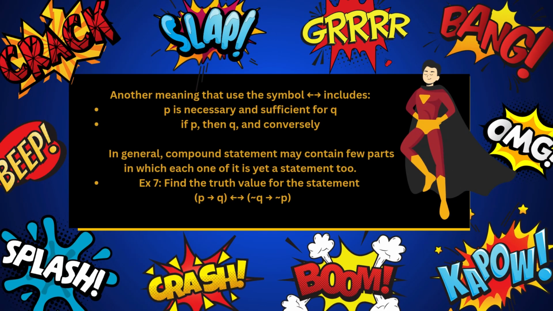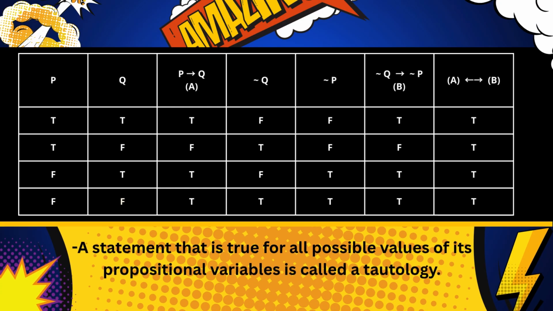Another meaning that uses the symbol only if includes P is necessary and sufficient for Q, if P then Q, and conversely. In general, a compound statement may contain a few parts in which each one of them is a statement. Example 7. Find the truth value for the statement (P then Q) only if (not Q then not P). As you see, here we have the truth table.